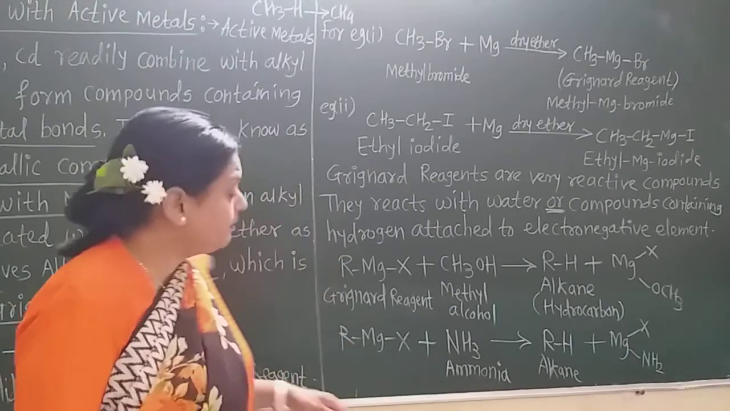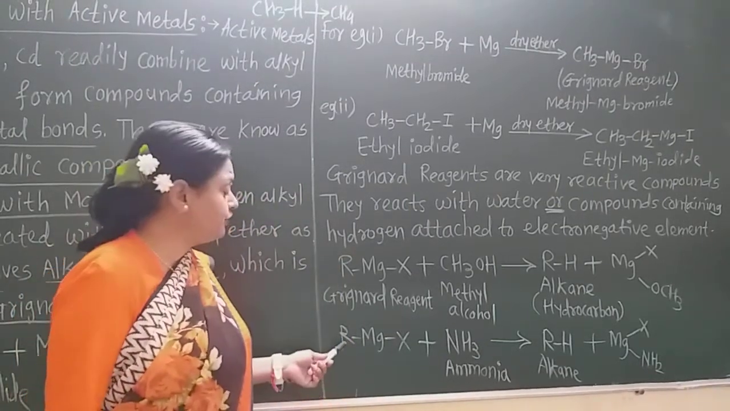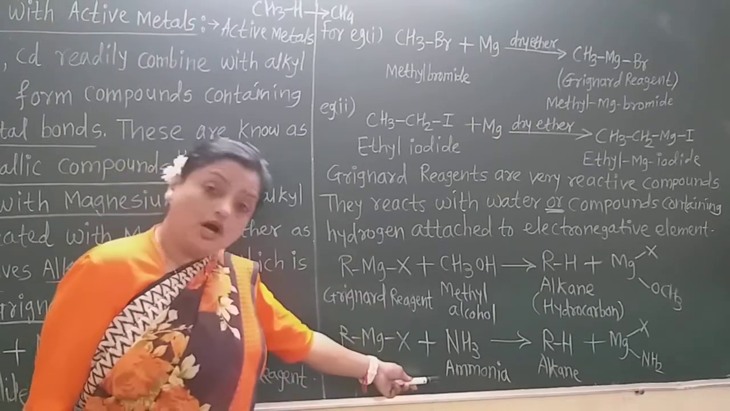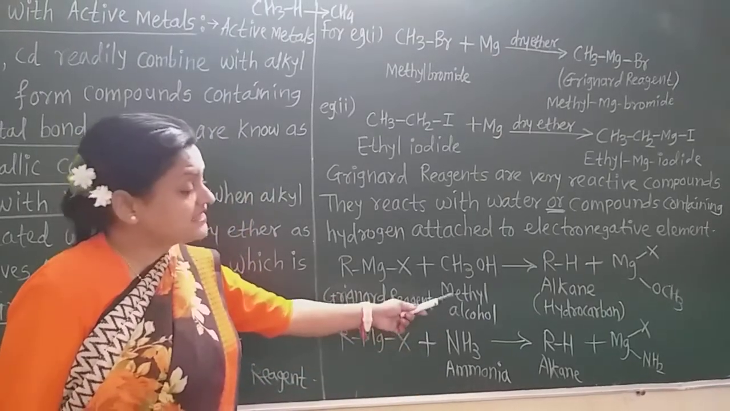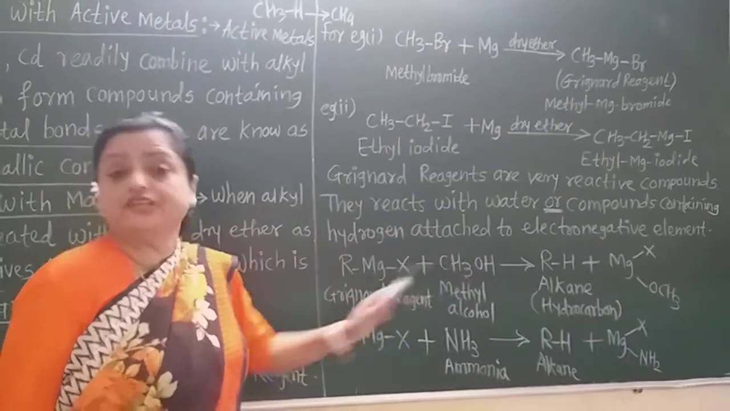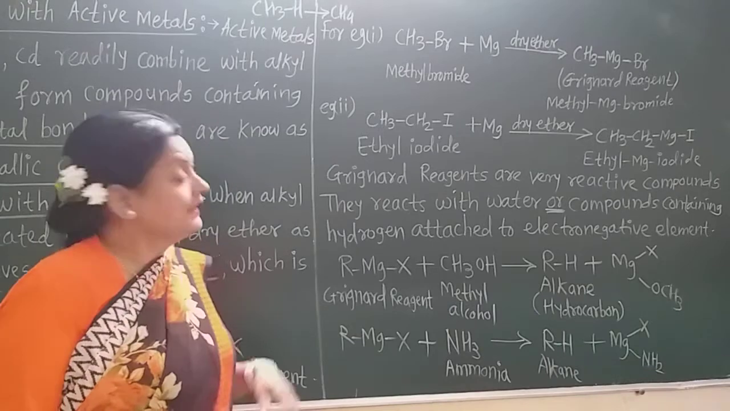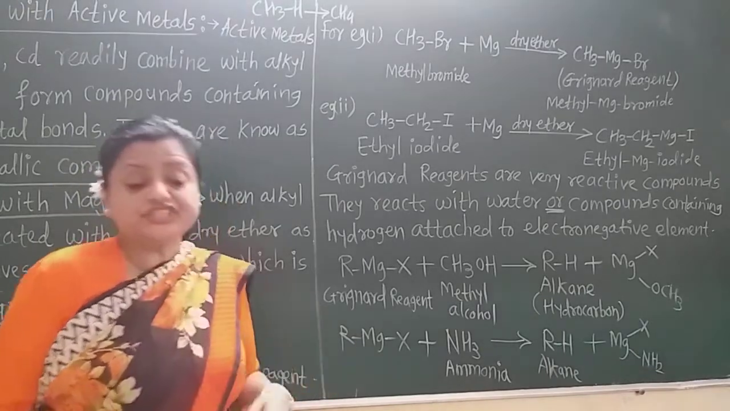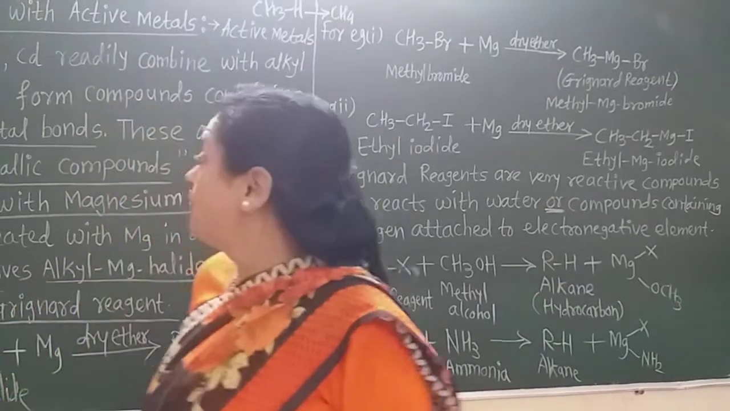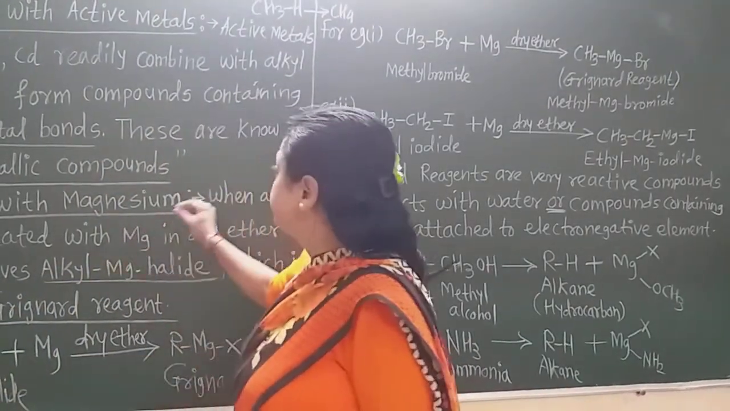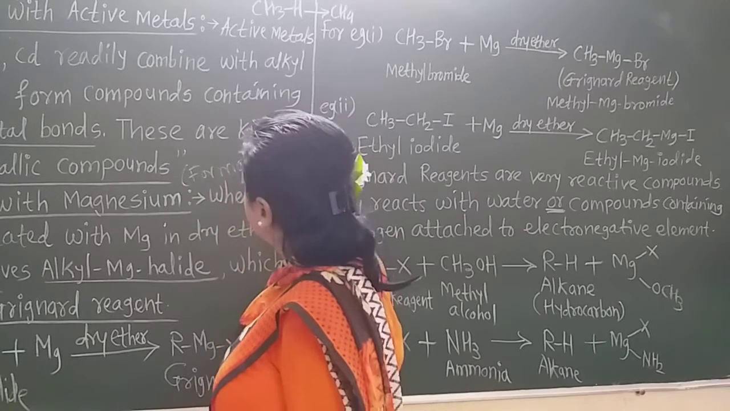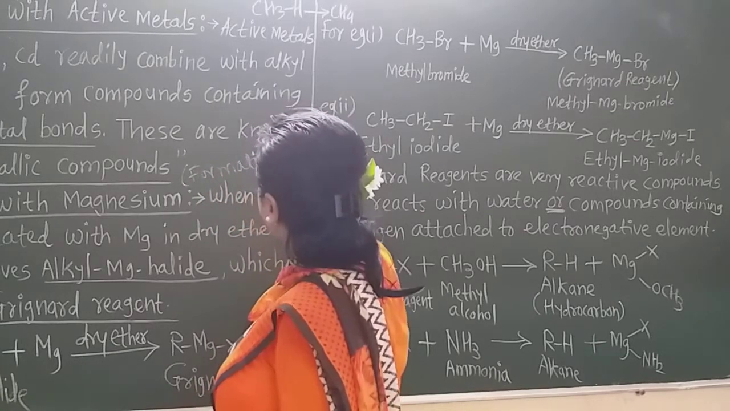We can take a particular reaction here also. Suppose we use CH3MgI, and when it reacts with ammonia there is formation of CH3H, that is methane, and MgI-NH2 will be the byproduct. In this way, students, this is a very important reaction for formation of Grignard reagent. This reaction is also called the formation of Grignard reagent.